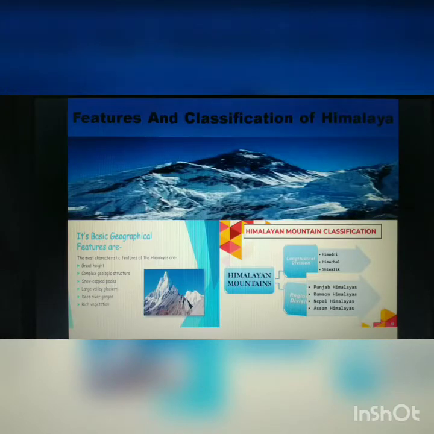Now I come to the classifications. The Himalayan mountain is classified, firstly, as we already know, into longitudinal divisions, that means the Himadri, Himachal and the Shivalik. Now the regional divisions are classified as Punjab Himalaya, Kumaon Himalaya, Nepal Himalaya and Assam Himalaya.